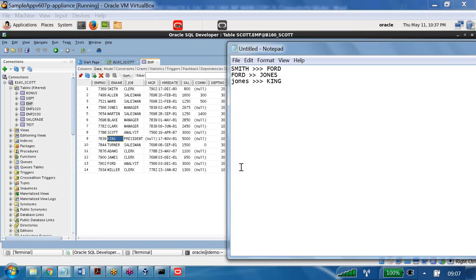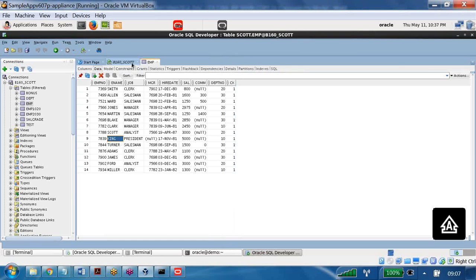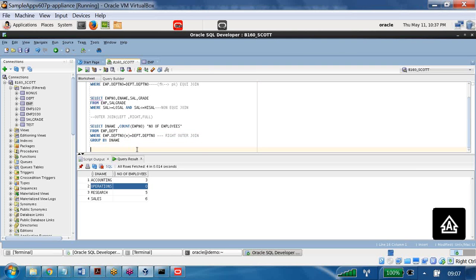Now I want this kind of table. I want two columns: employee name and the corresponding manager name. Write the SQL query for that. I am trying to write the SQL query here. Select, I want ename, and I am giving the alias name as normal employee name, comma. Then we are trying to write m.ename. This one we are saying is the manager name.